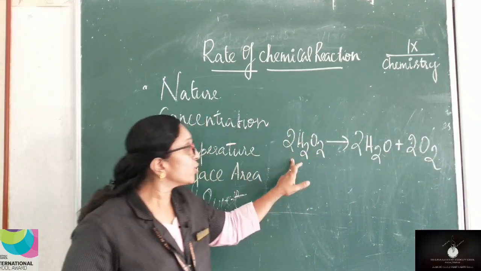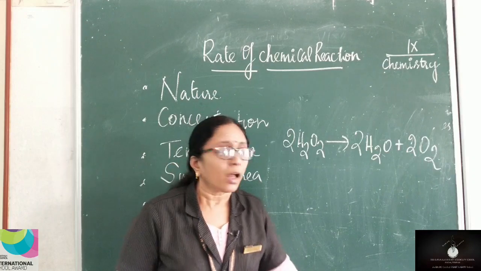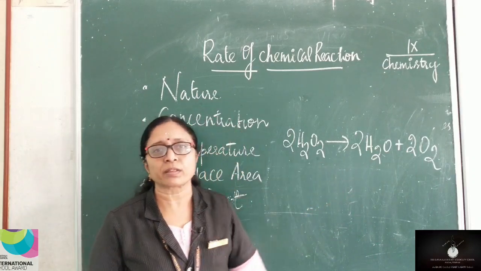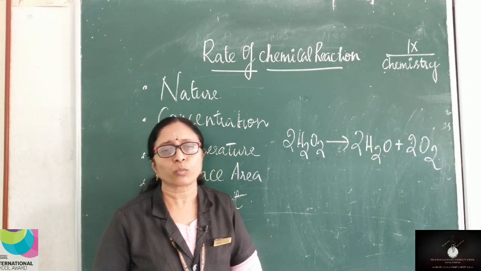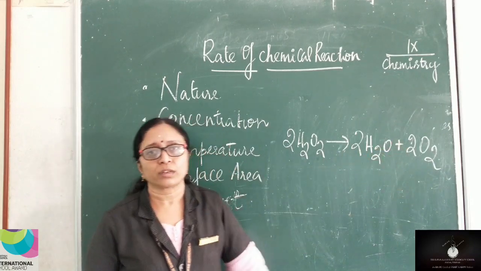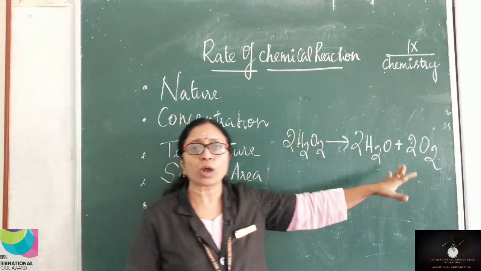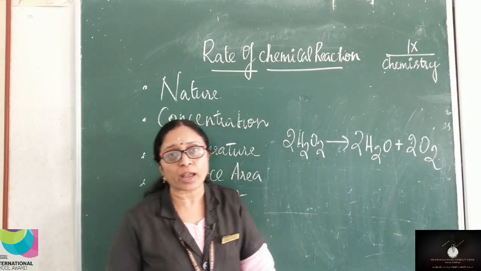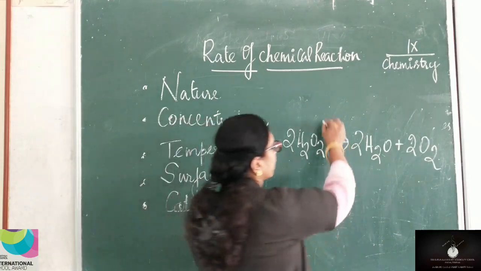Here H2O2 is hydrogen peroxide. Hydrogen peroxide cannot be preserved in a laboratory. Why? Because it easily decomposes into water and oxygen. For easy decomposition, you have to add a catalyst. What will you add? Manganese dioxide.